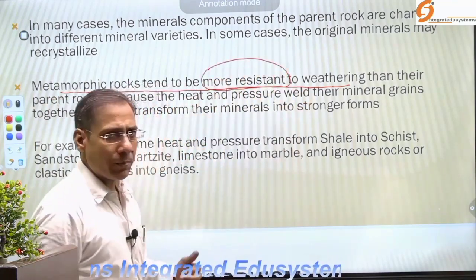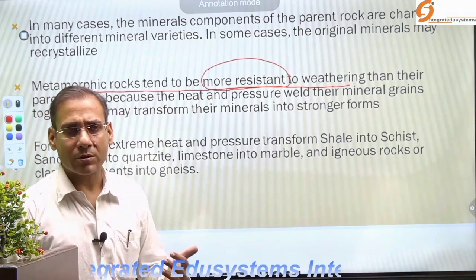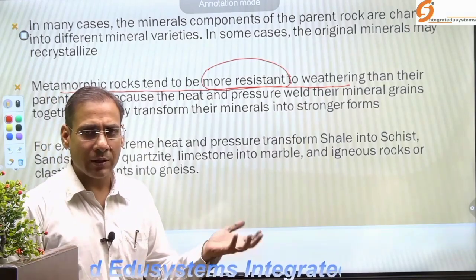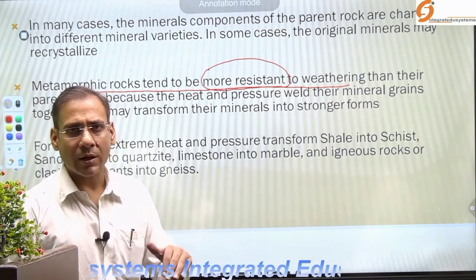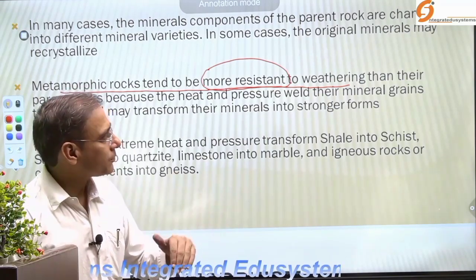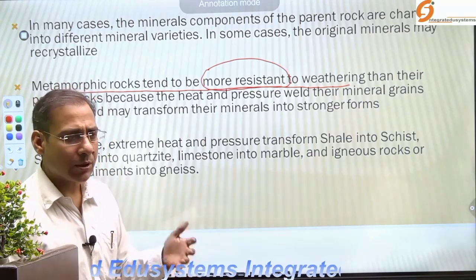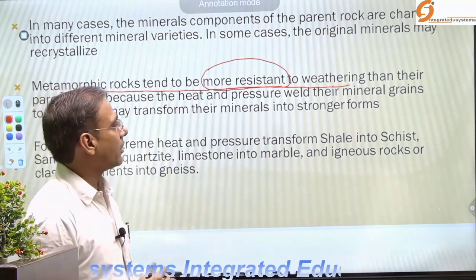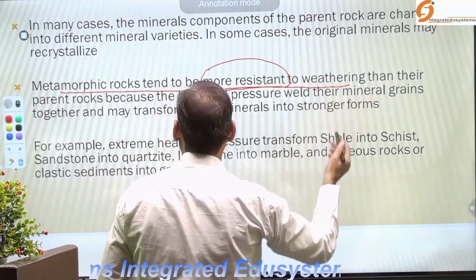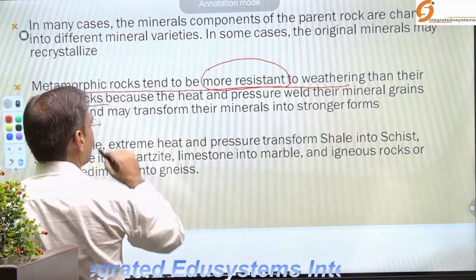So when you compare with the sedimentary rocks, if any sedimentary rock is converted into metamorphic rocks, then you find it becomes more resistant to weathering than its parent rock. Why?